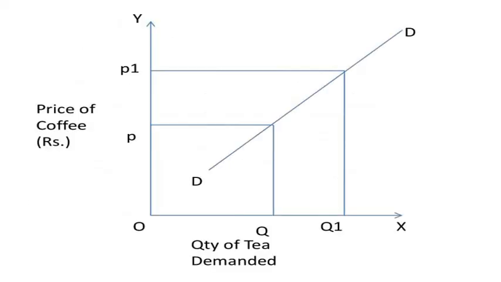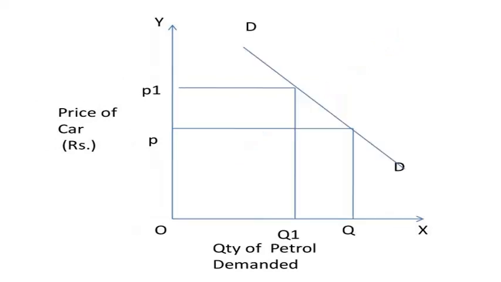In case of substitutes, cross elasticity of demand is positive. For example, coffee and tea. When the price of coffee increases, quantity demanded of tea increases. In case of complements, cross elasticity of demand is negative. For example, car and petrol. An increase in the price of one commodity leads to a decrease in the quantity demanded of another commodity and vice versa. When the price of a car goes up from P to P1, the quantity demanded of petrol decreases from Q to Q1. Hence, the cross demand curve has a negative slope.